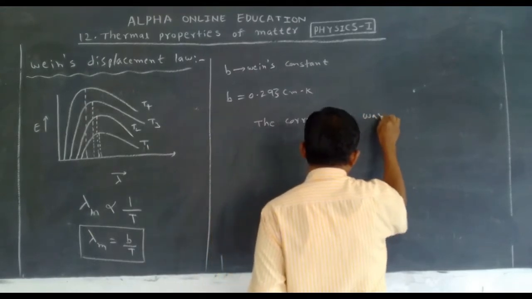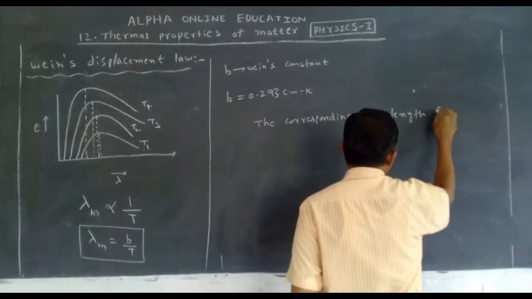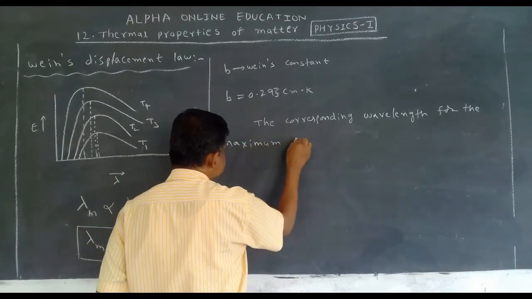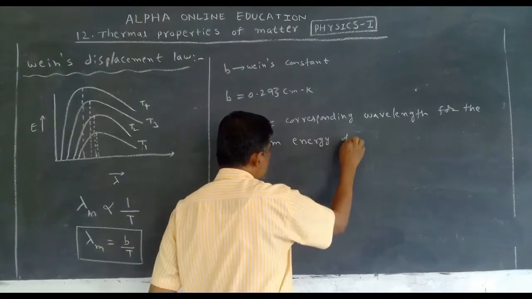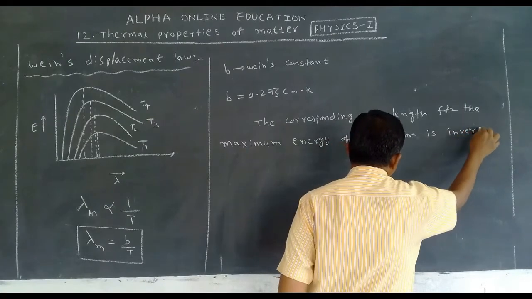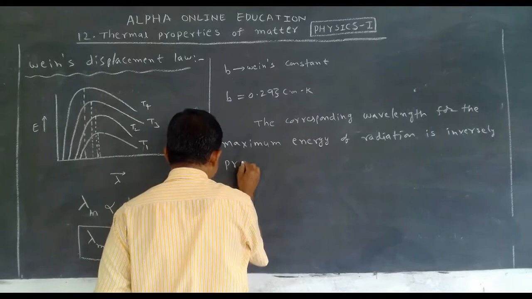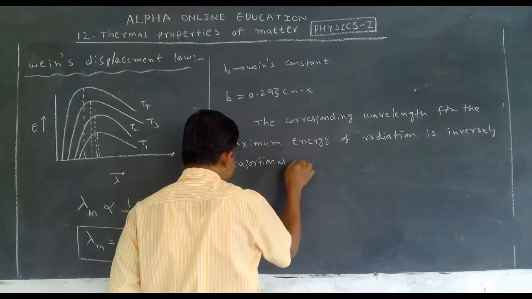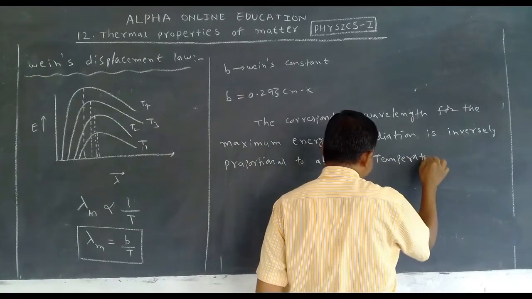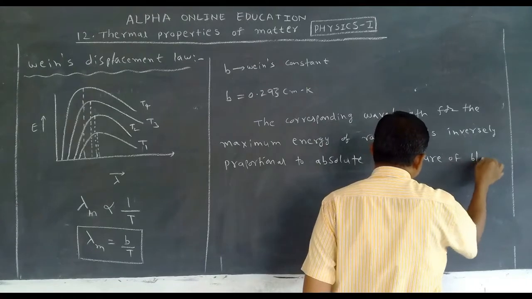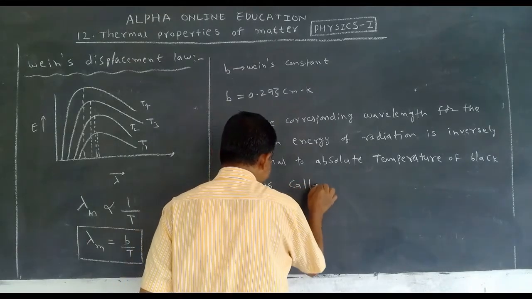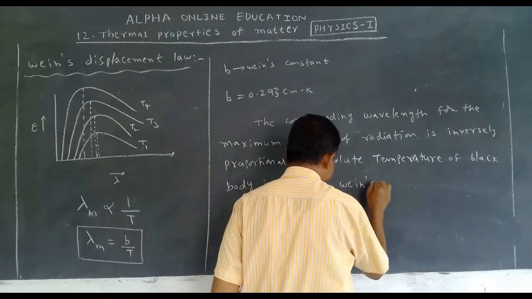The corresponding wavelength for the maximum energy of radiation is inversely proportional to absolute temperature of black body is called Wien's displacement law.